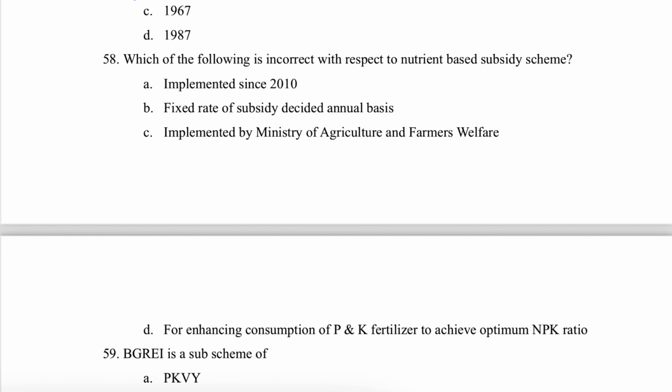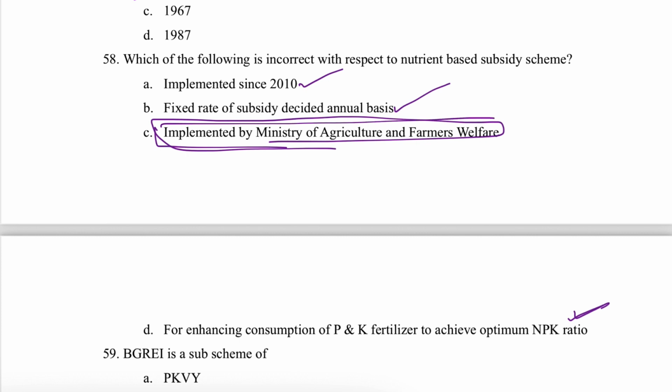Next question is, which of the following is incorrect with respect to the nutrient based subsidy scheme? It was implemented in 2010, that is correct. Fixed rate of subsidy decided on an annual basis, that is also correct. For enhancing consumption of phosphorus and potassium fertilizer to achieve optimum NPK ratio, that is also correct. And implemented by Ministry of Agriculture and Farmers Welfare, this is incorrect. The incorrect statement is that it is not implemented by the Ministry of Agriculture and Farmers Welfare.